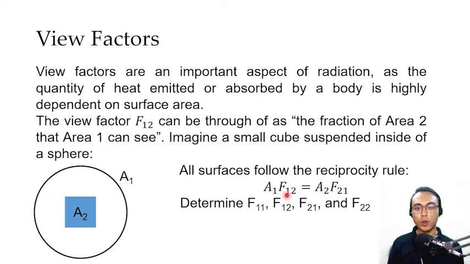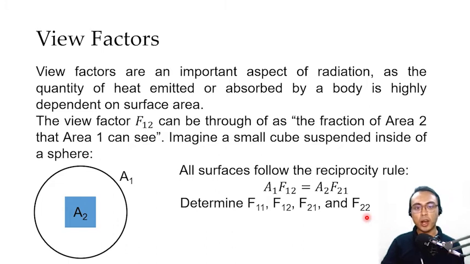And once we have solved for F12, we can subtract that from 1 to get the value of F11. So the values of F11 and F12 here are very dependent on the areas A2 and A1. Since we were not given any areas for this example, we can just say that F11 plus F12 is equal to 1, F21 is equal to 1, and F22 is equal to 0.